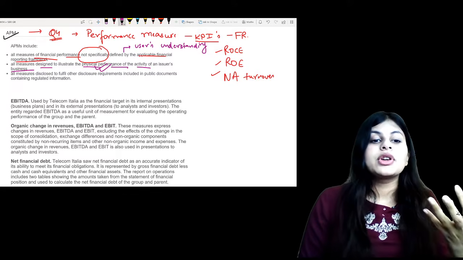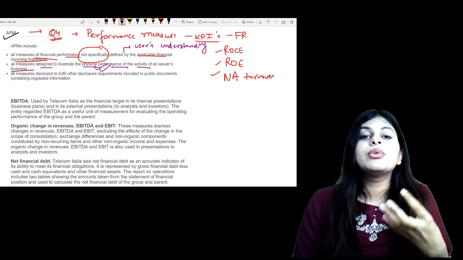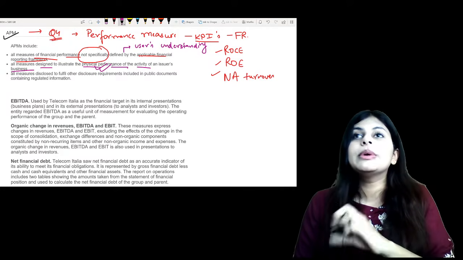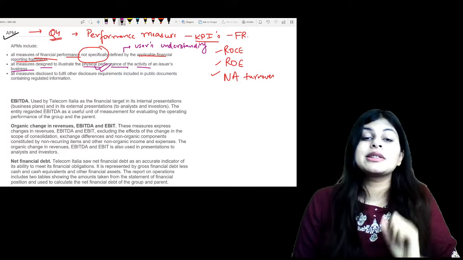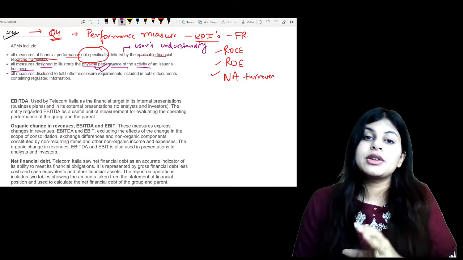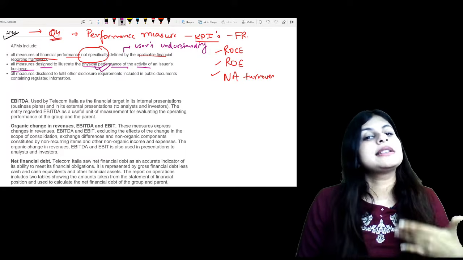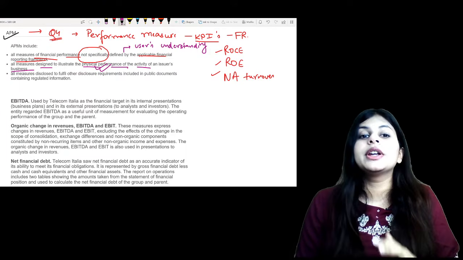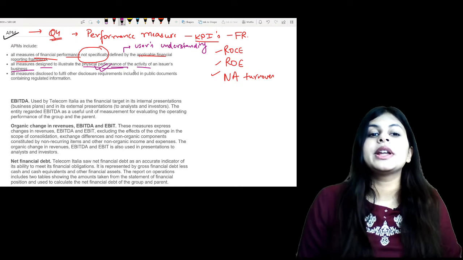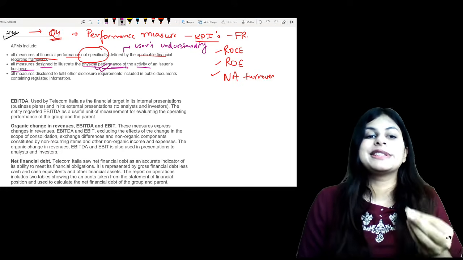So we have such measures through which we calculate our earnings excluding impairment, earnings before interest, earnings before tax, and even amortization. Sometimes depreciation is excluded because again that is an automatic process. It's not something related to the performance of our company. So APMs are more or less related to physical performance of the business.